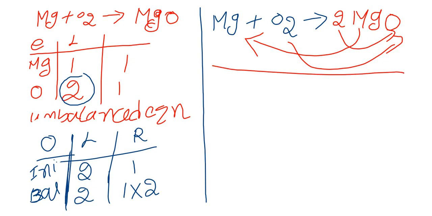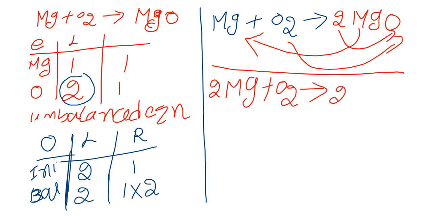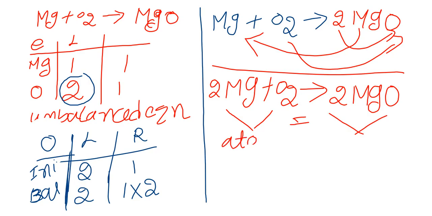Magnesium 2, kept 2 here. 2 Mg plus O2 gives 2 MgO. This is a balanced equation. The number of atoms on the reactant side is equal to the number of atoms on the product side.